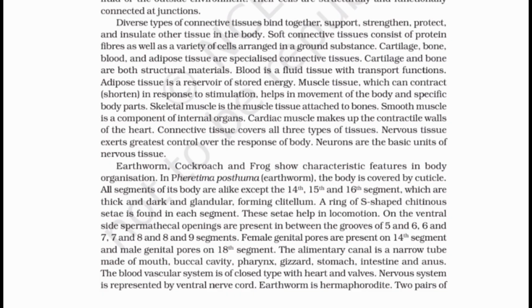Nervous tissue exerts greatest control over the response of the body. Neurons are the basic units. Earthworm, cockroach and frog show characteristic features in body organization.